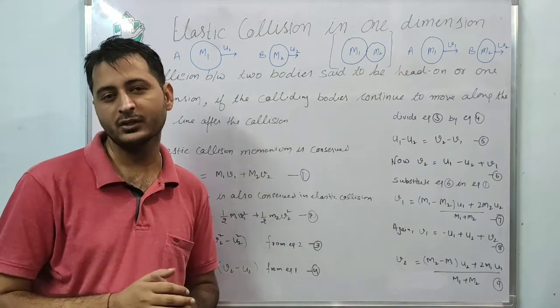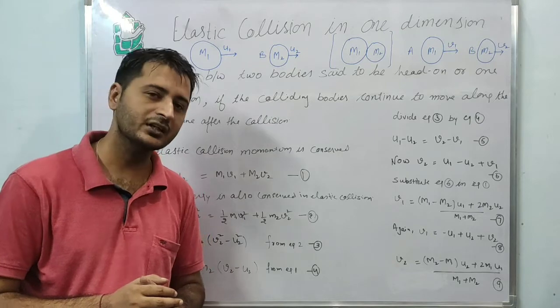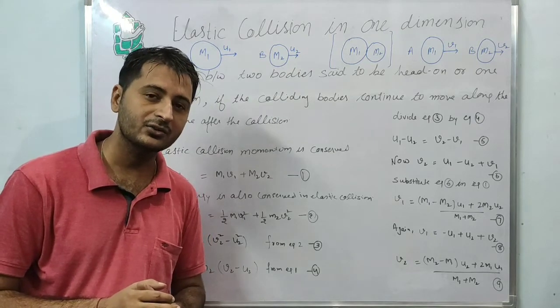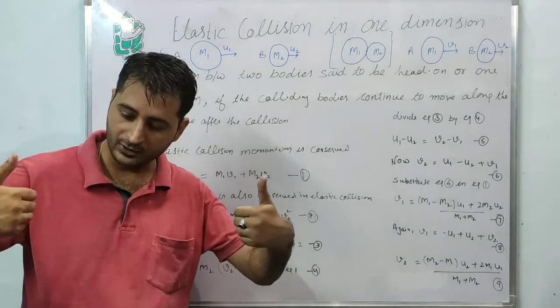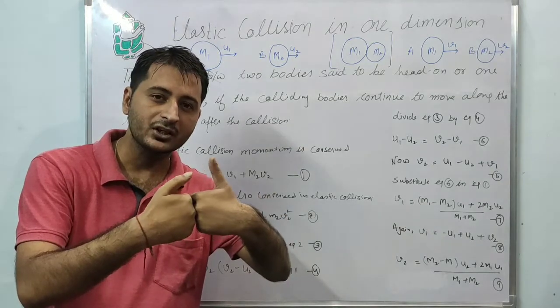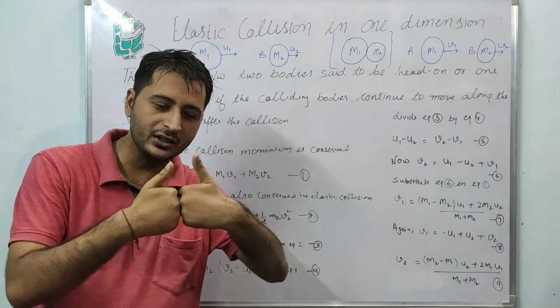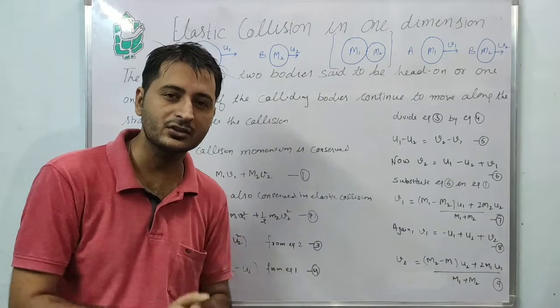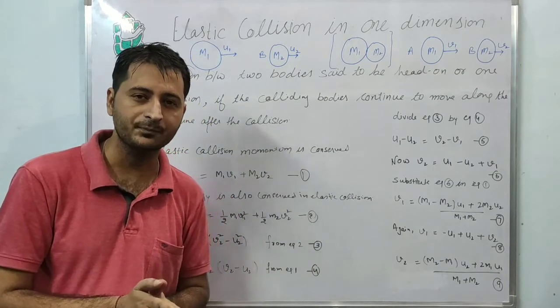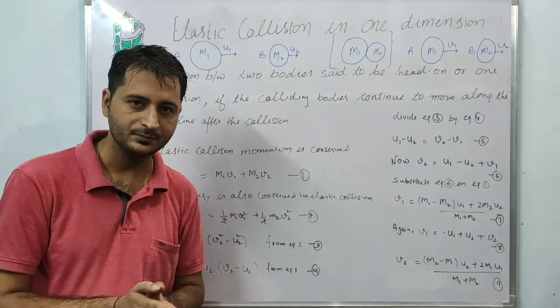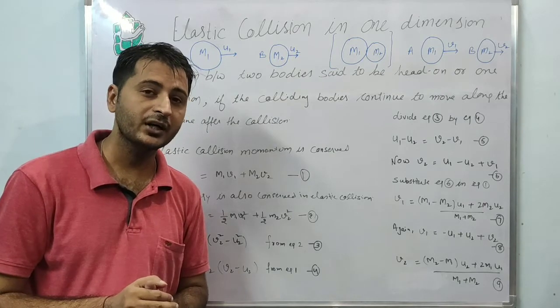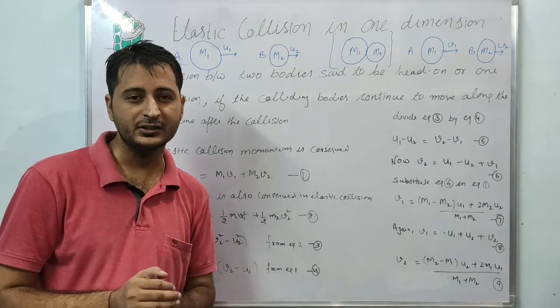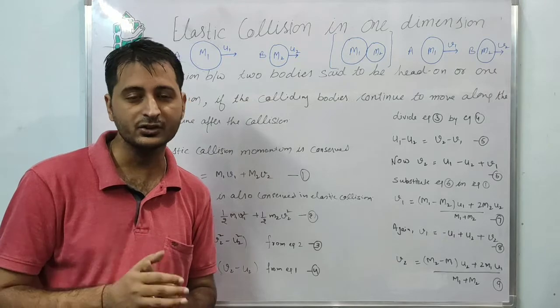There is one perfect case we have discussed, that is the perfectly inelastic collision. What does it mean? When the two bodies collide with each other, during the collision the bodies stick together and move with the same velocity. This is called a perfectly inelastic collision. Clear? Here we are going to take a one-dimensional case of elastic collision.